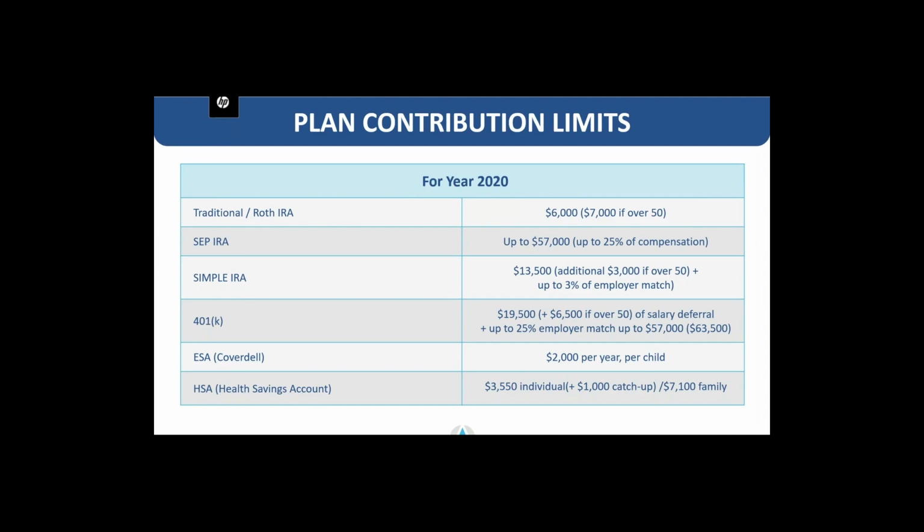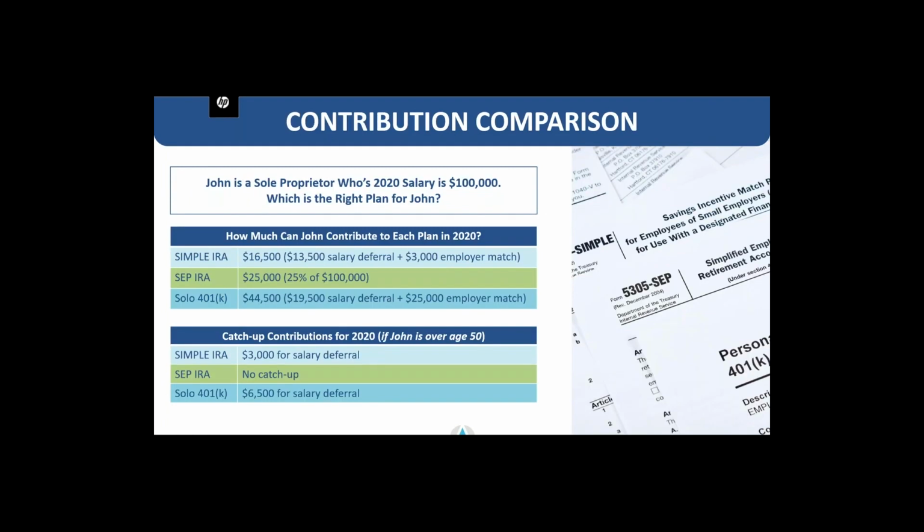Now, the other two that I have listed up here are going to be the ESA or the Coverdell account, which is still $2,000 per year per child, and health savings accounts, which are $3,550 for the individual plans and $7,100 for a family HSA.